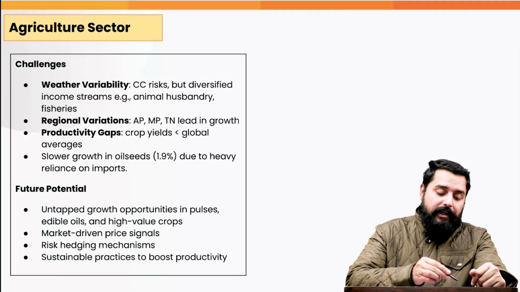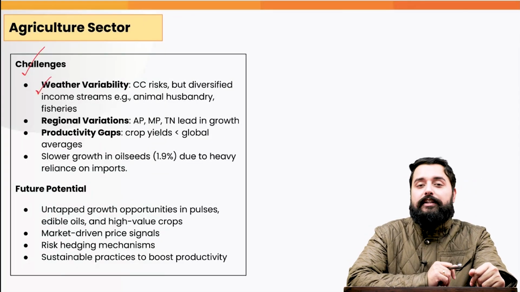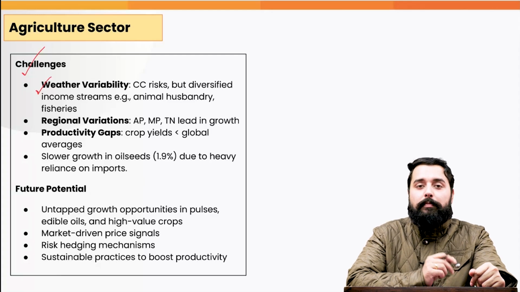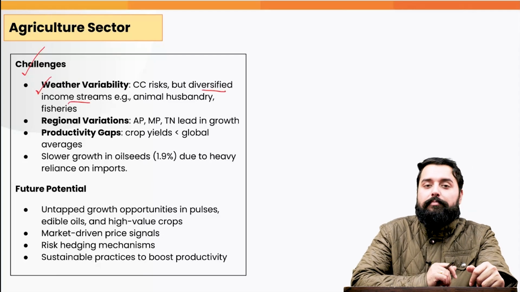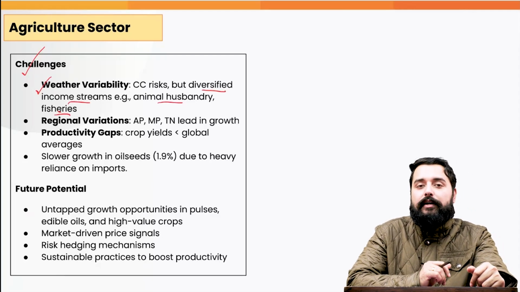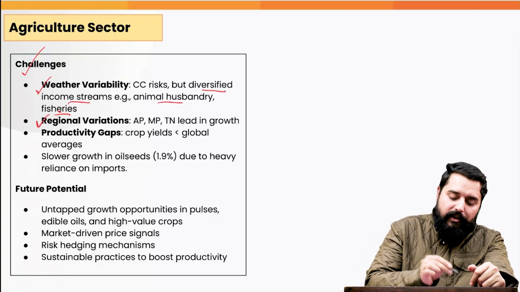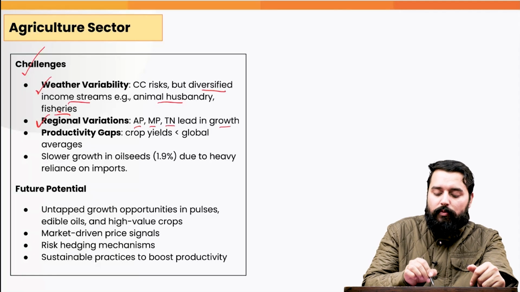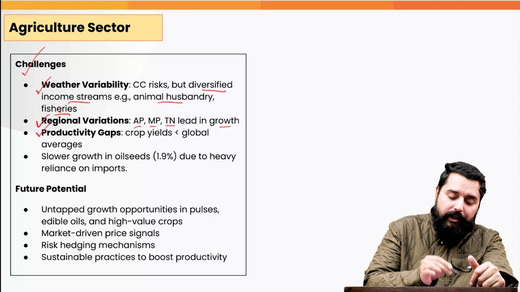But there are certain challenges that the agriculture sector faces. For example, there are the weather vagaries. Due to climate change, the agriculture faces a risk. But there is a green shoot that there are diversified income streams. For example, the income coming from animal husbandry, fisheries, etc., which makes the sector relatively resilient. There are regional variations also. For example, the states of Andhra Pradesh, Madhya Pradesh and Tamil Nadu lead in the growth in the agriculture sector. There are productivity gaps also.